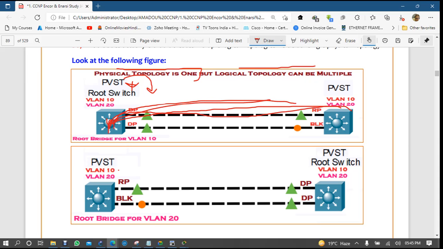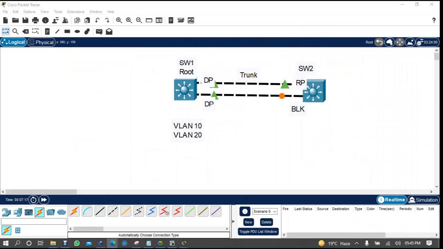But when switch 1 wants to send data regarding VLAN 20, it can use this link. Means this link can be blocked for all VLANs, but for VLAN 20 I want to enable this link. Are you understanding? So this is known as load balancing. You can do load balancing. Okay, so how can you do it?